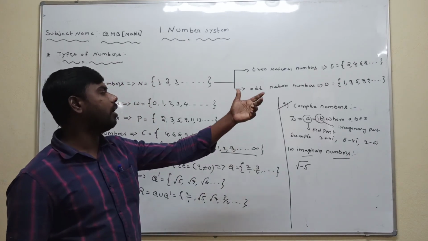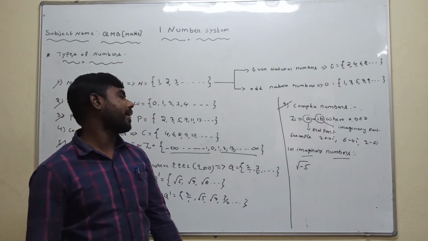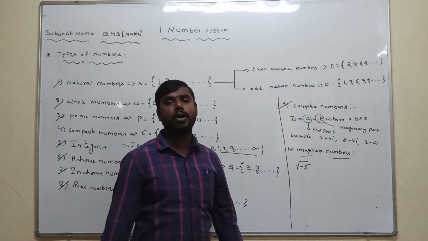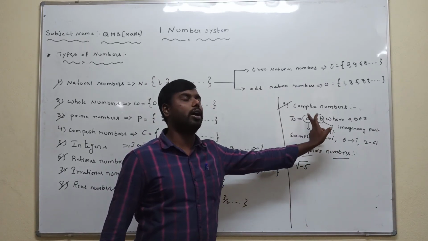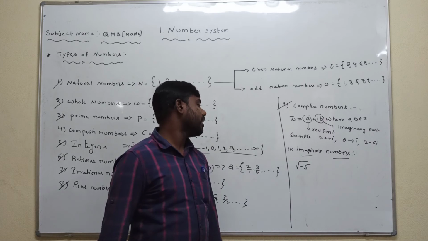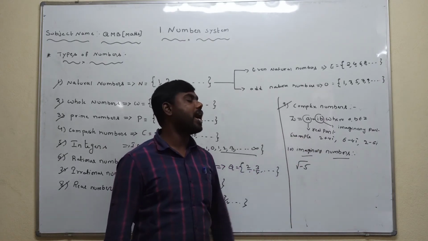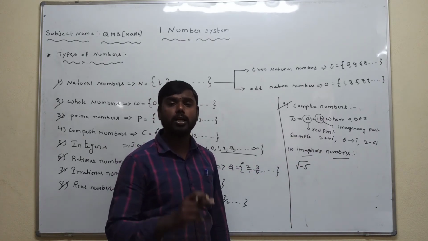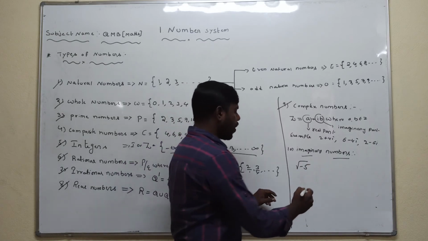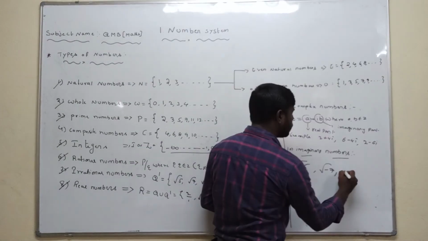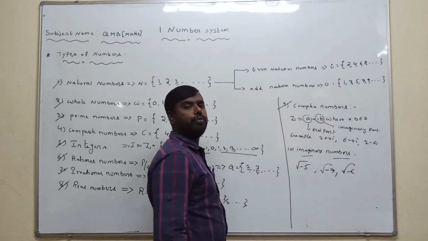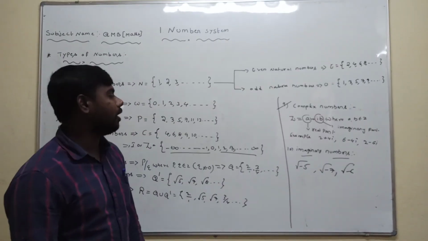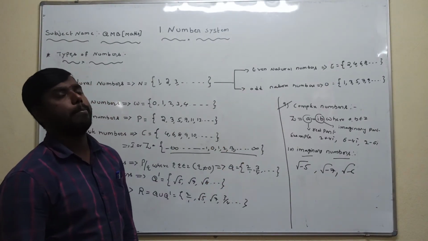For example, 2 + 4i or 6 - 4i, all numbers in the form of a + ib. The last definition: an imaginary number is nothing but the square root of negative values.